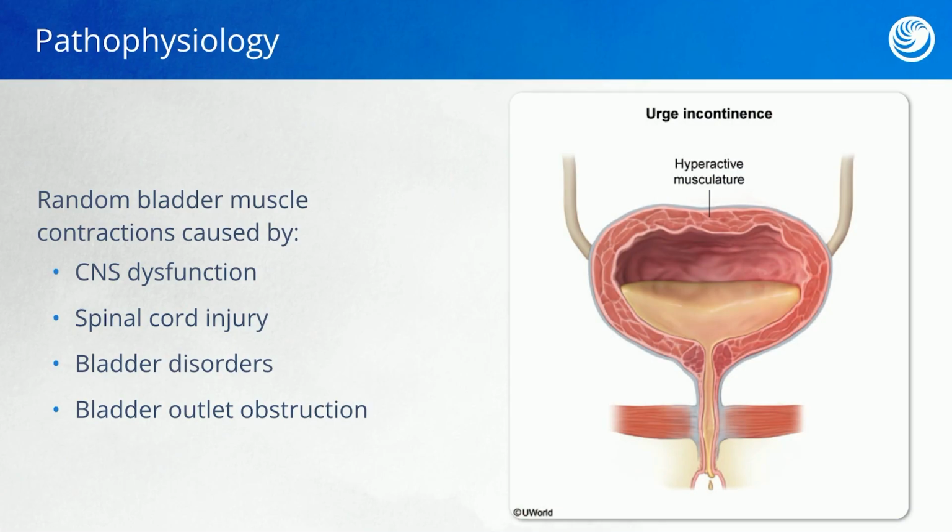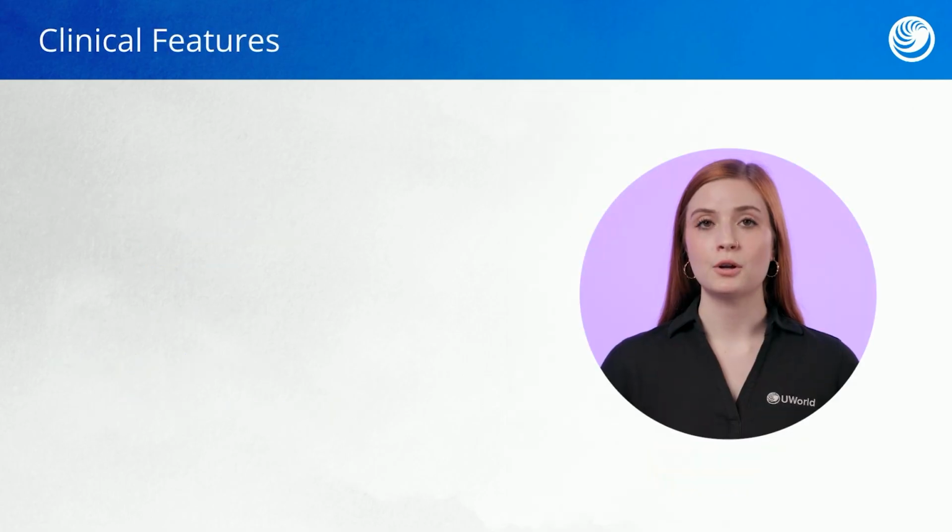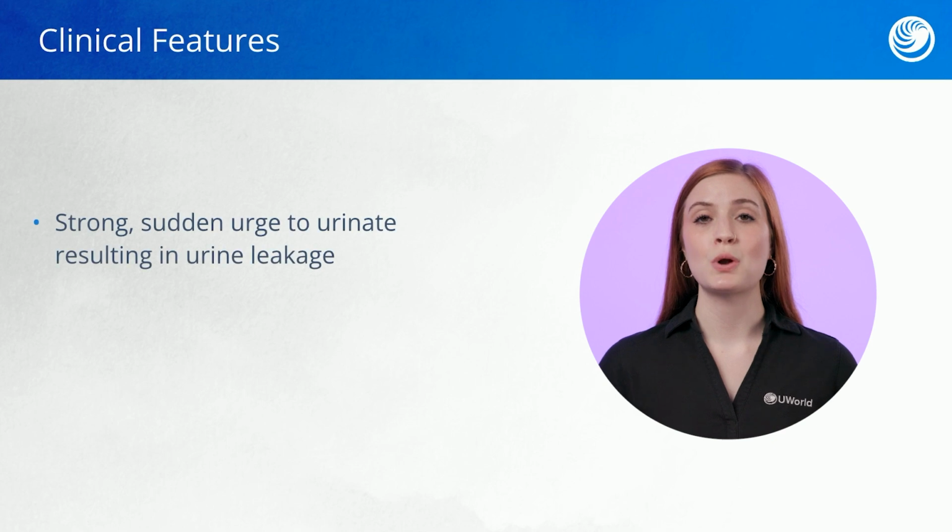As we can see in the image here, the musculature of the bladder is going to be very hyperactive with urge incontinence. Because of this hyperactivity, clients are going to feel the need to very suddenly go to the bathroom, and they're not going to be able to make it in time, resulting in incontinence. As I said, in urge incontinence, clients are going to have a strong and sudden urge to urinate that's going to result in urine leakage.